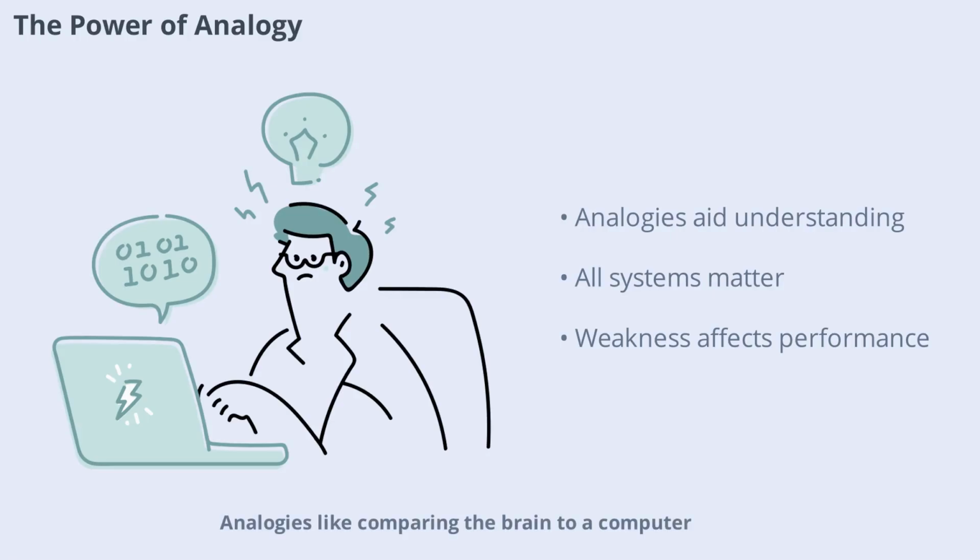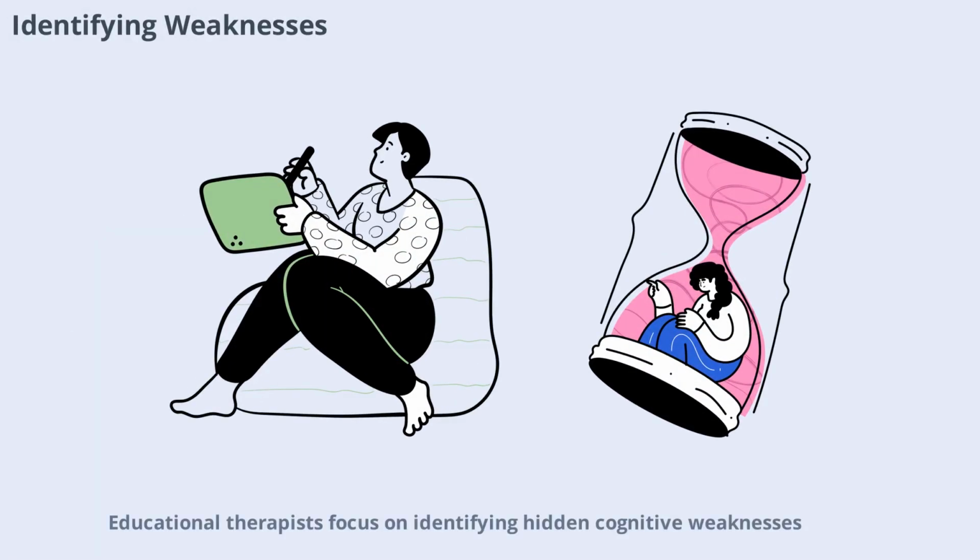Analogies like comparing the brain to a computer help make complex ideas easier to understand. Just as a computer needs all its parts to work well, a child's brain needs all its cognitive systems to function efficiently. Weakness in one area can affect overall performance even if other areas are strong. Educational therapists focus on identifying hidden cognitive weaknesses. By understanding which systems are underdeveloped, they can design targeted interventions. This approach is more effective than simply increasing workload or discipline, as it addresses the real barriers to learning.